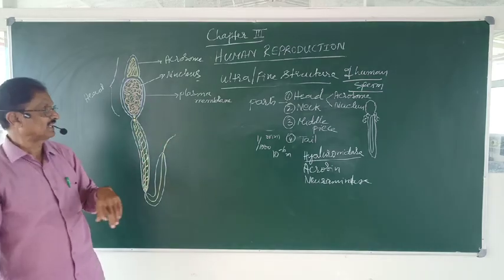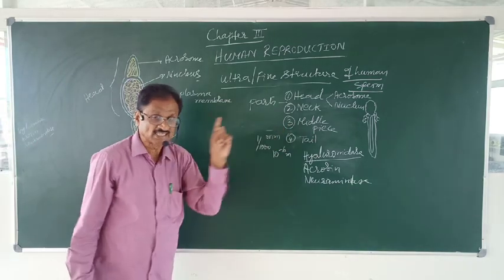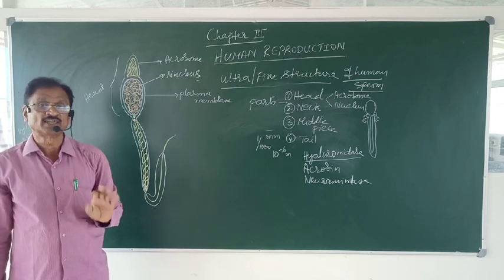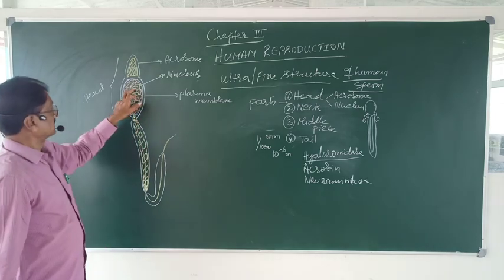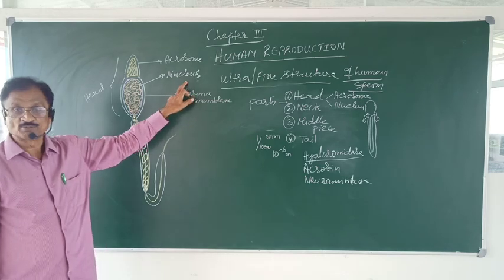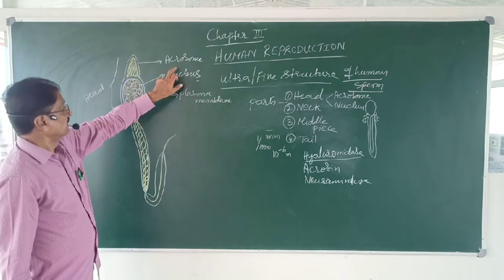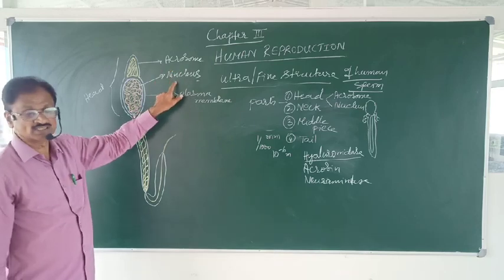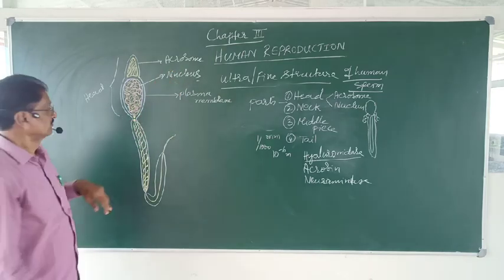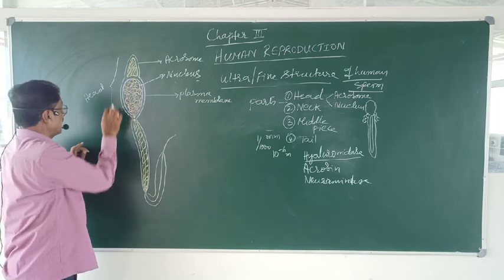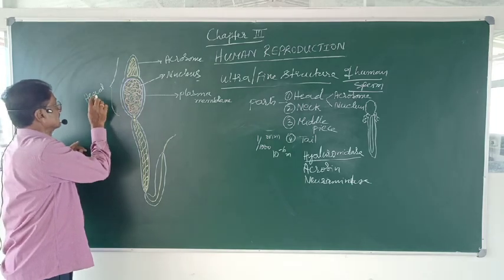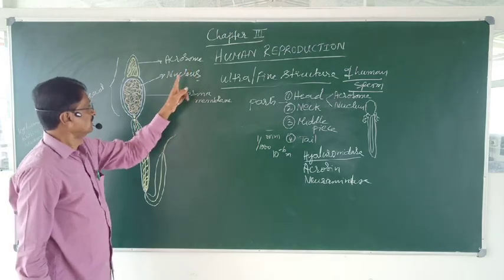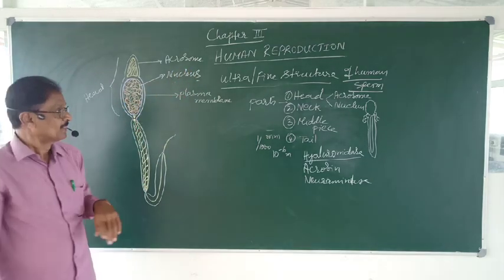As I said earlier, there is only one set of chromosomes, that is only 23. So this nucleus is the haploid one, containing only one set of chromosomes. So this part is the head region with acrosome and the nucleus.